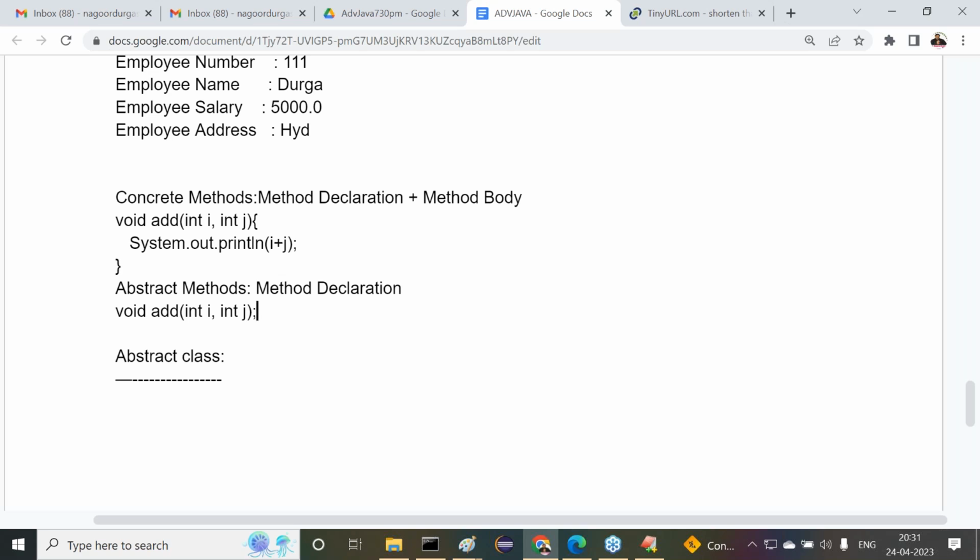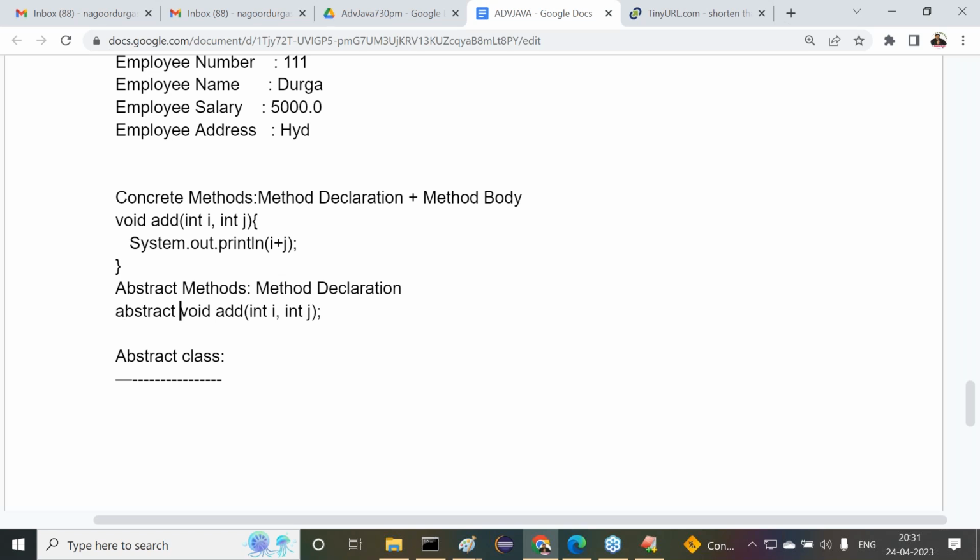It doesn't have any body, just a declaration. Some other person will take responsibility for providing the body, but not now. There is only declaration, no implementation. To give this information to the compiler and JVM, we have to use a separate keyword, that is, the abstract keyword.